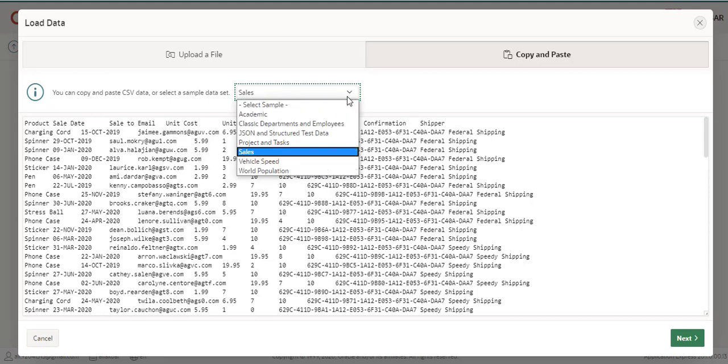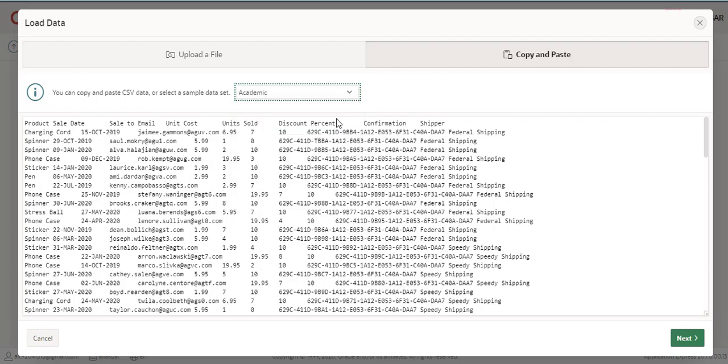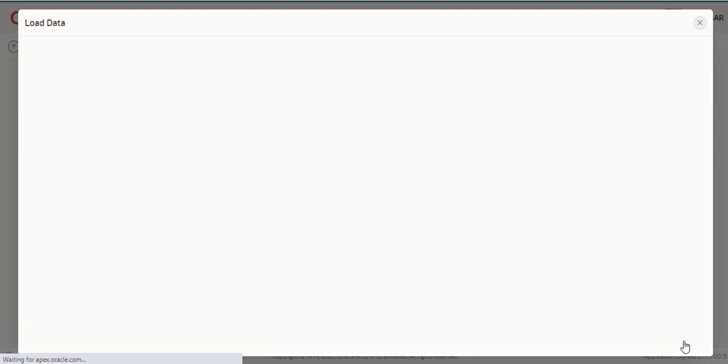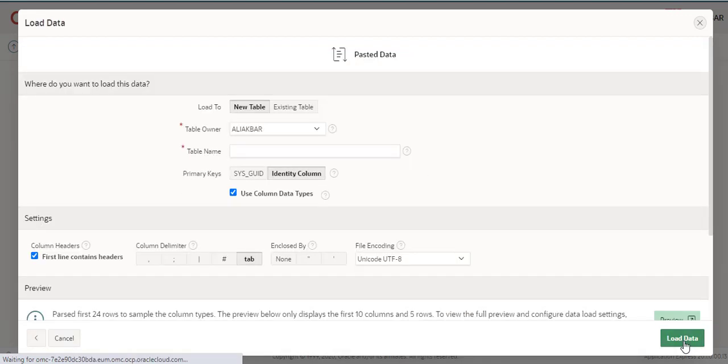When I choose Academic, I will create a demo application on the academic table structure. I press Next. You can put in any table name; I put ABC here.